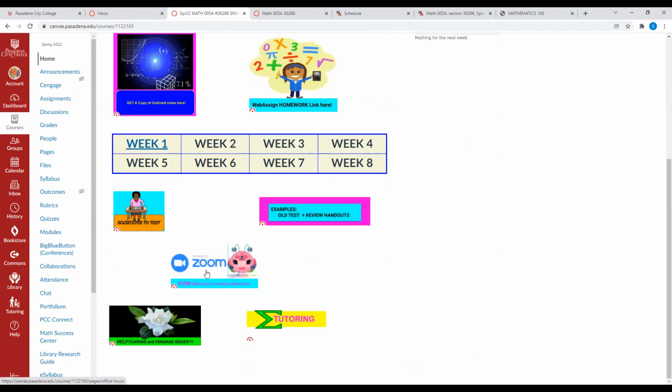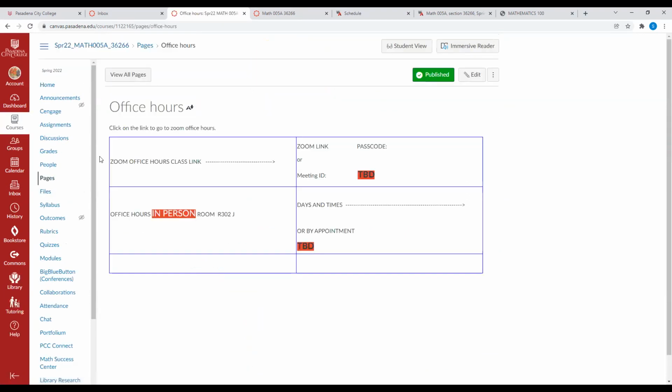Here's the Zoom. If you click on Zoom, this will give you the Zoom office hours class link. Well, we don't have one for our class. There's no Zoom office hours yet. I will give you a Zoom office hours link, which has not been created yet, but I will give you the link.